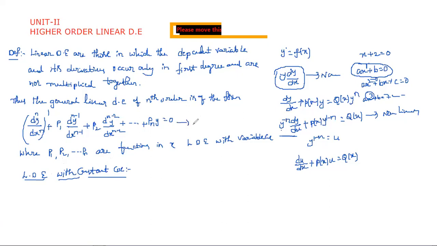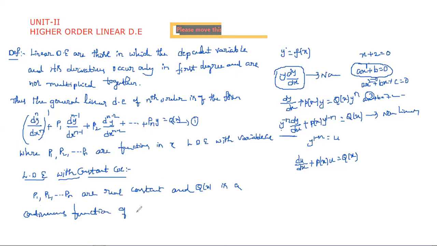It means that if we take this as equation 1, where P1, P2, and so on Pn are real constants, and Q of X is not 0, and Q of X is a continuous function of X, then it is called an ordinary linear differential equation with constant coefficients of order n. Is it clear about this?